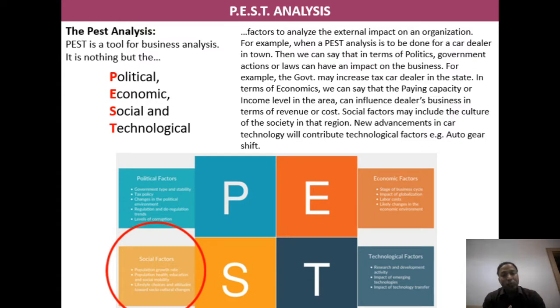All right. In social factors, one more parameter is there, that's called lifestyle choices and attitudes of the people in that geography towards socio-cultural changes. That means what are the choices and preferences of the people in that geography that the company has to analyze? Have you seen a pattern that the kind of apparel that you can get in one region or one geography, the company may not offer the same kind of style, the same kind of apparel in other geographies, in other markets? Let's take an example.